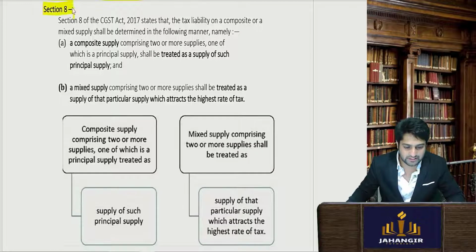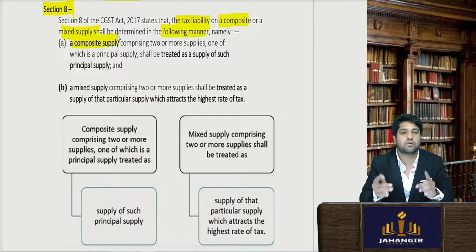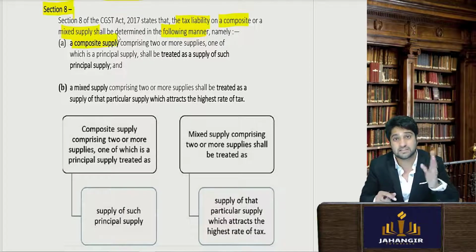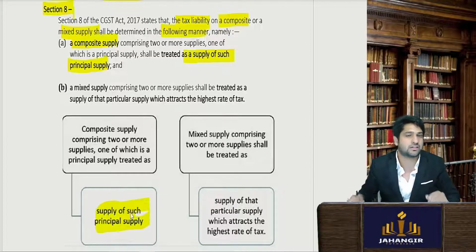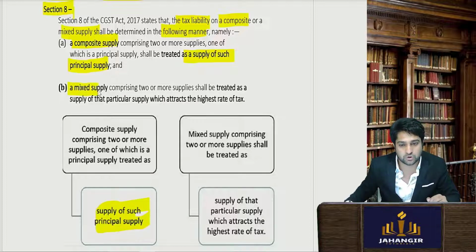So section 8 says the tax liability on composite or mixed supply shall be determined in the following manner. Composite supply, which comprises two or more supplies, one of which is a principal supply, shall be treated as that of the principal supply, and whatever rate is applied to the principal supply is applied to the entire transaction. Whereas when it comes to mixed supply, the rate will be that of the supply which attracts the highest rate of tax.